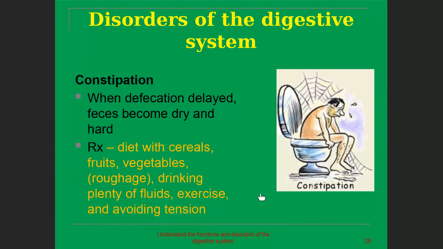Another disorder is constipation, in which defecation is delayed and feces become dry and hard.